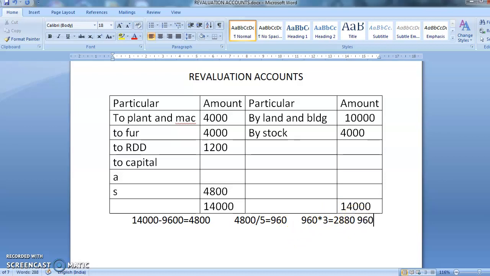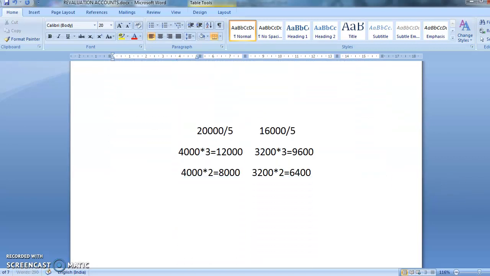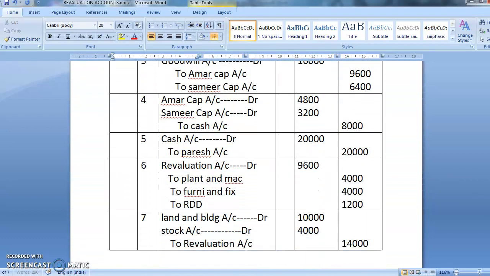Again 960 multiplied by 2 comes to 1,920. So Amar will get 2,880 and Samir will get 1,920. So your last journal entry will be revaluation account debit to Amar account and to Samir account, being profit on revaluation distributed.